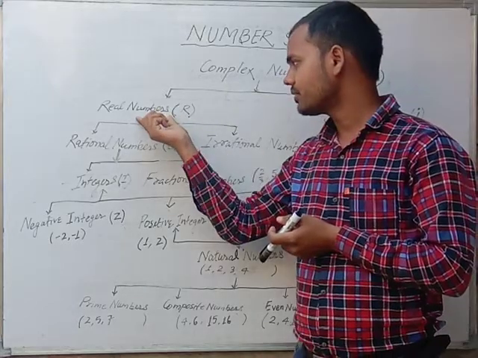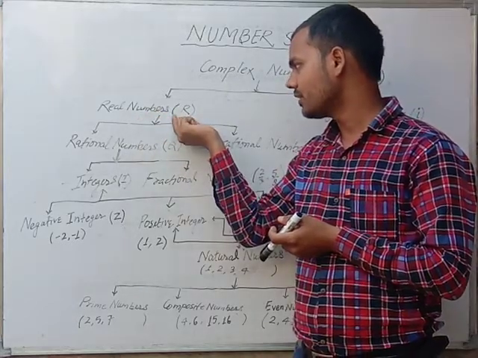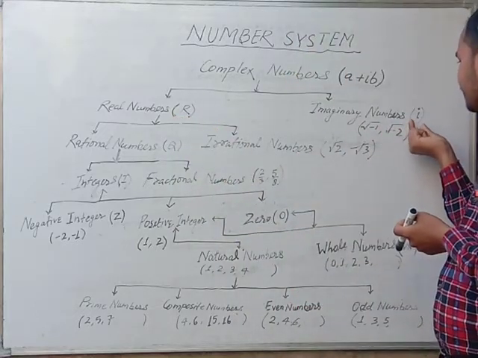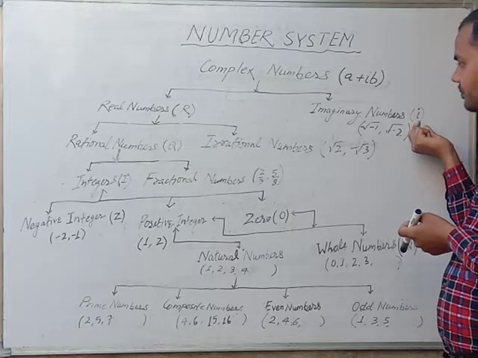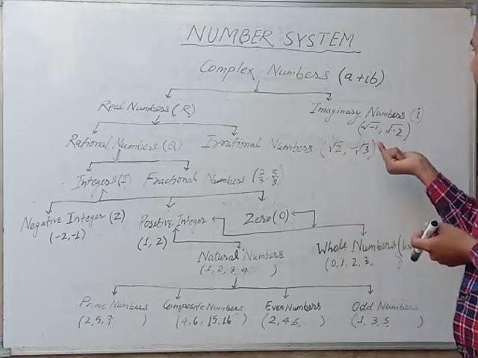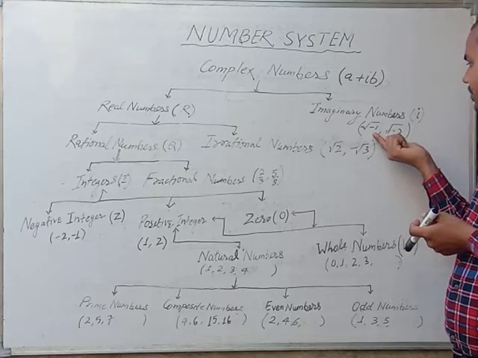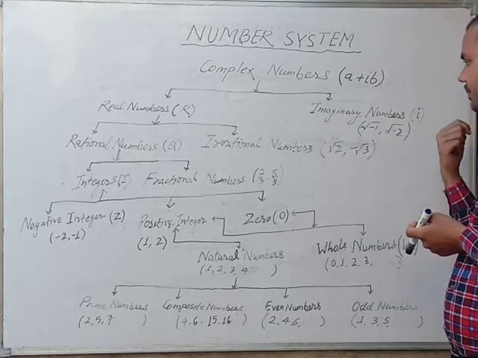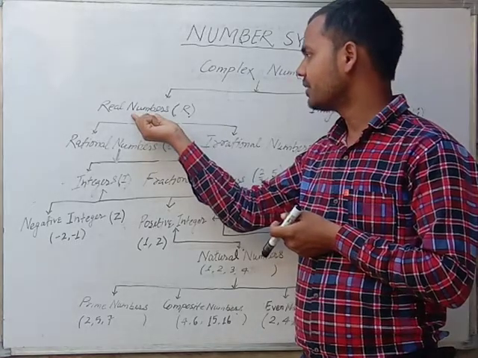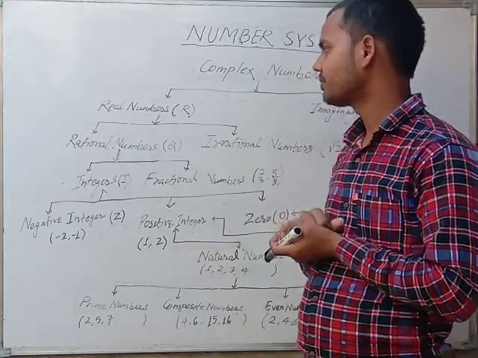Real numbers are denoted by R and imaginary numbers are denoted by iota. For example, square root of -1, square root of -2. Again, real numbers are divided into two parts.